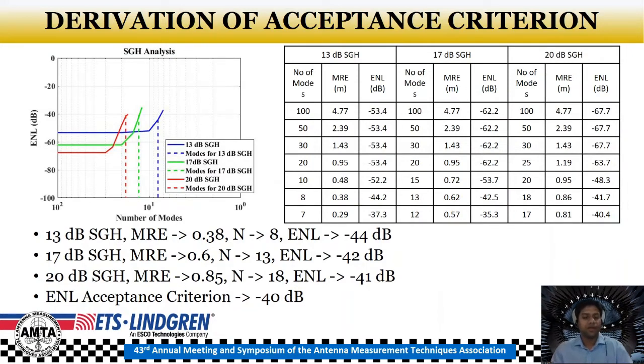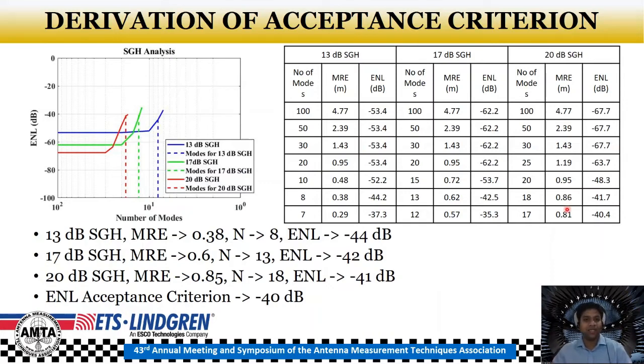So here what we see is for the 13 dB standard gain horn antenna, the aperture diagonal length is 0.76 meters, which corresponds to an MRE value of 0.38 meters. The equivalent number of modes computes to 8 modes, and the corresponding ENL value is minus 44 dB, which is shown here, over the half power beamwidth 3 dB solid angle.